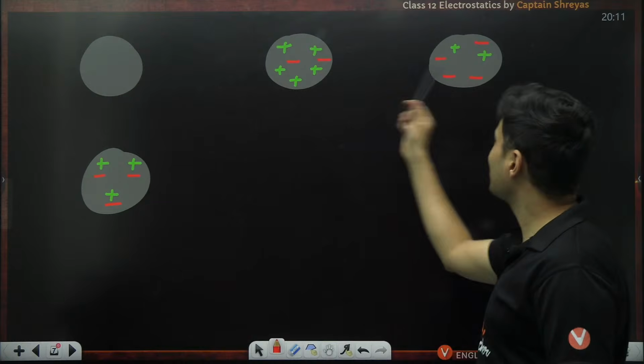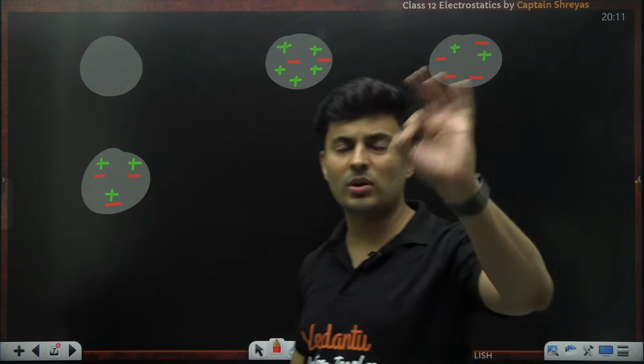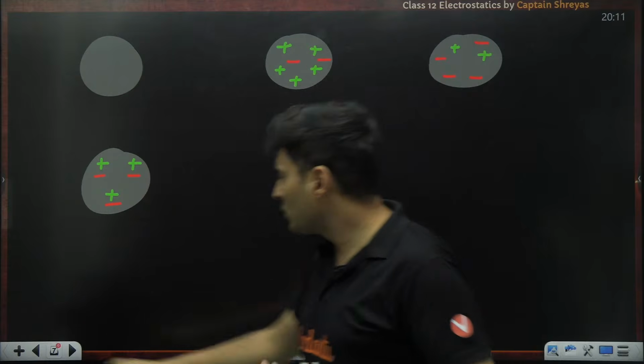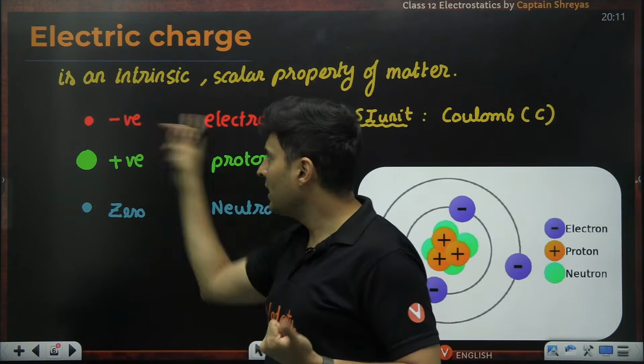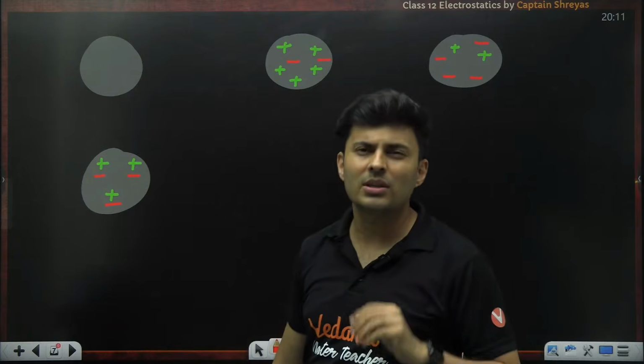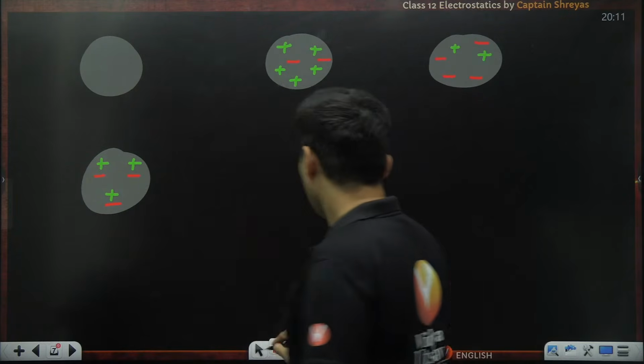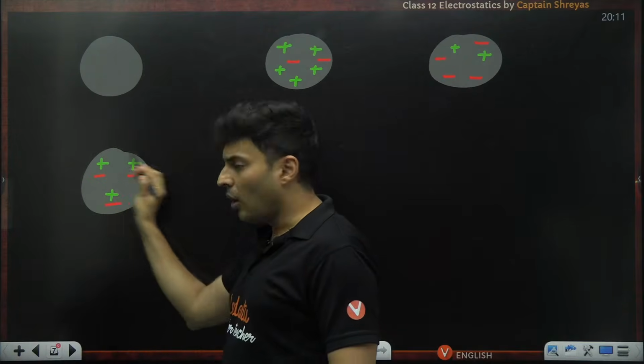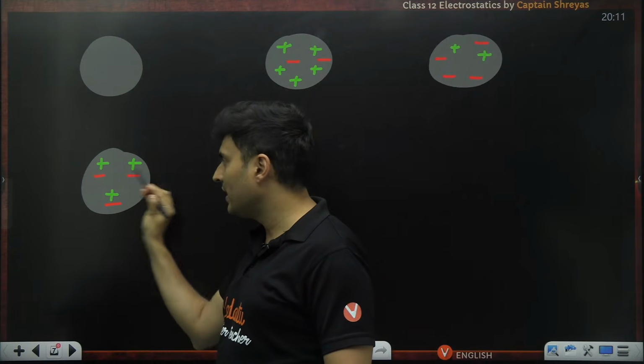Are you able to see those negative red icons and the positive green ones? All right. So the positive ones could be maybe the protons. The negative ones maybe are the electrons. Just taking an example. Now look at the first example and the second example. Do you see the number of positive charges and the number of negative charges are equal?